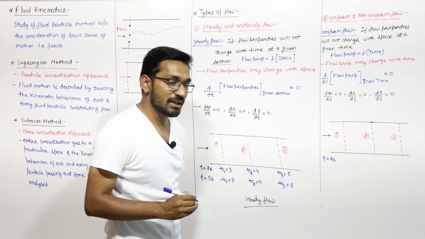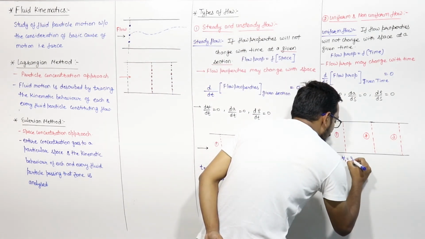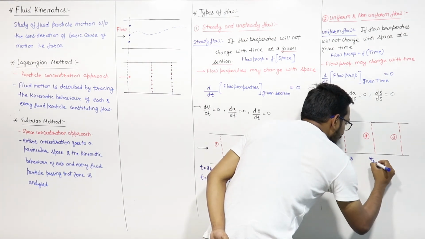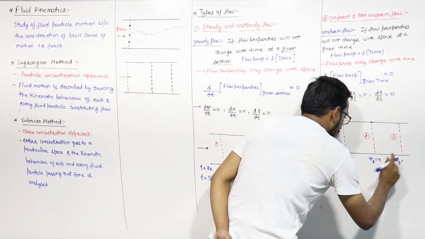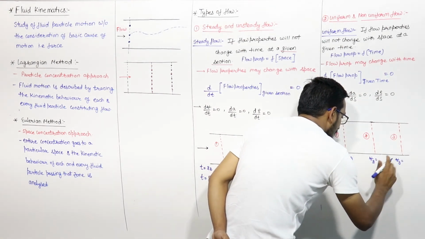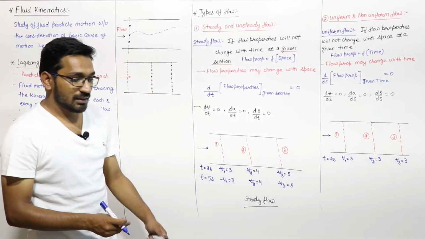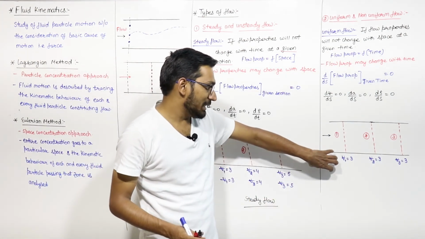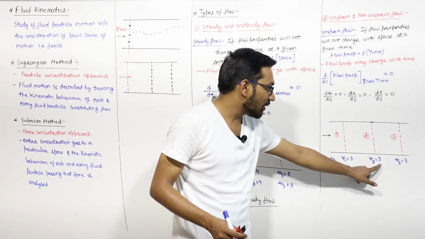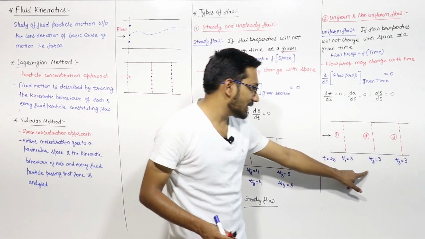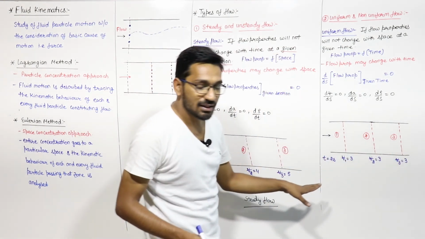At a given time t is equal to 2 seconds, I am saying, let us say V1 is 3 meter per second, V2 is also 3 meter per second, and V3 is also 3 meter per second. That means at a given time, 2 seconds, the flow properties are not changing with space. With space, the flow properties are the same. Here, the velocities are the same.